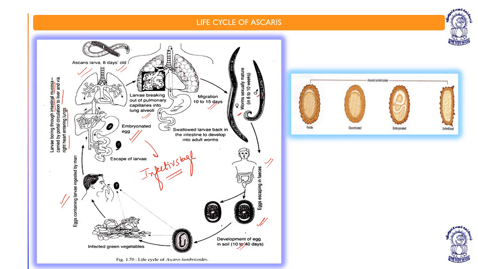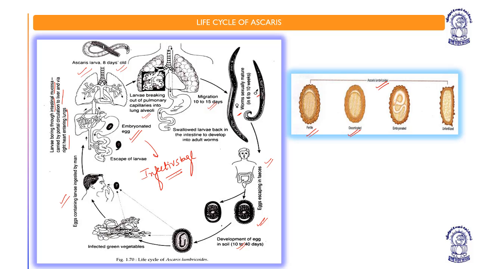life cycle, like what are the different stages, the juvenile stage. Although in the chapter Animal Kingdom, when we were doing the roundworms, I explained each bit of it, even today I will explain the life cycle of Ascaris in brief. So this is Ascaris lumbricoides. This is the fertile part.